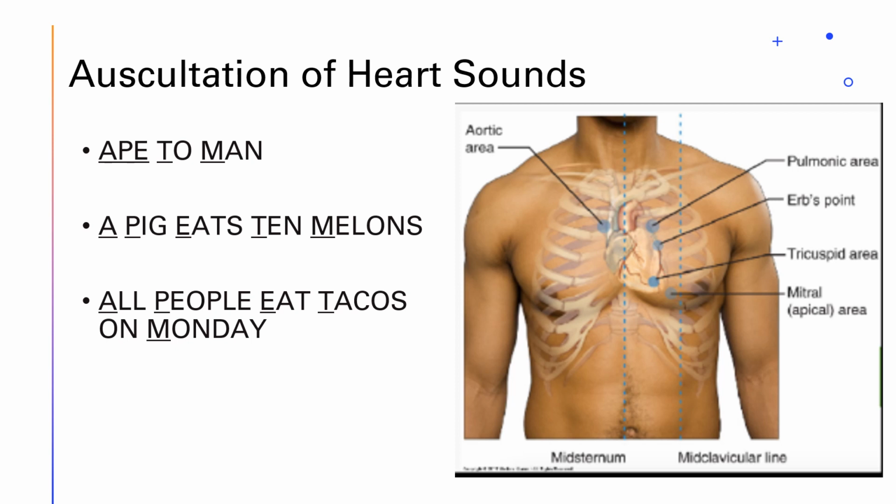If you remember anatomy and physiology, you'll guess that these locations we listen to aren't where the actual valves live. This is just the area on the chest where we can hear those valves the best.